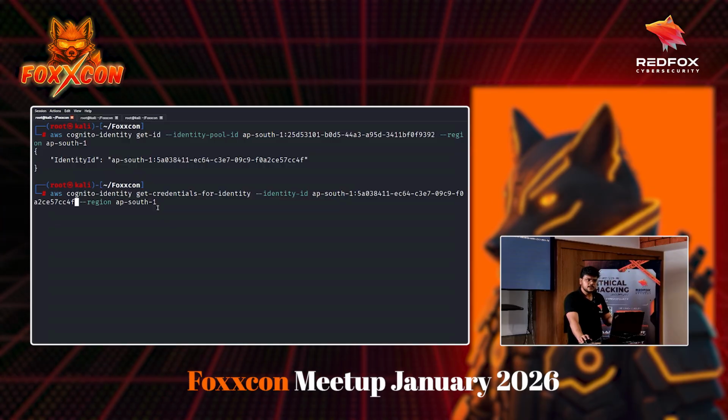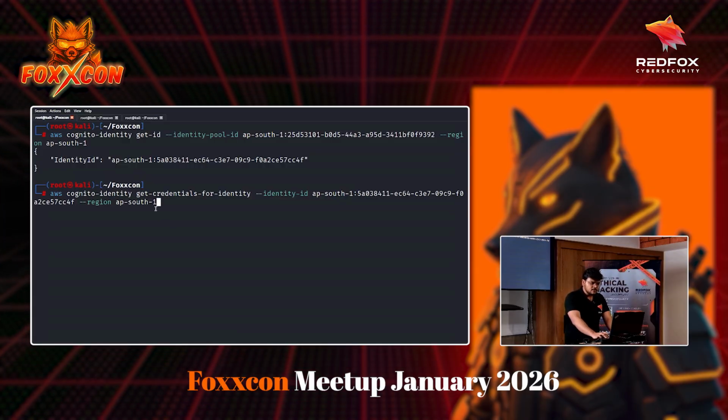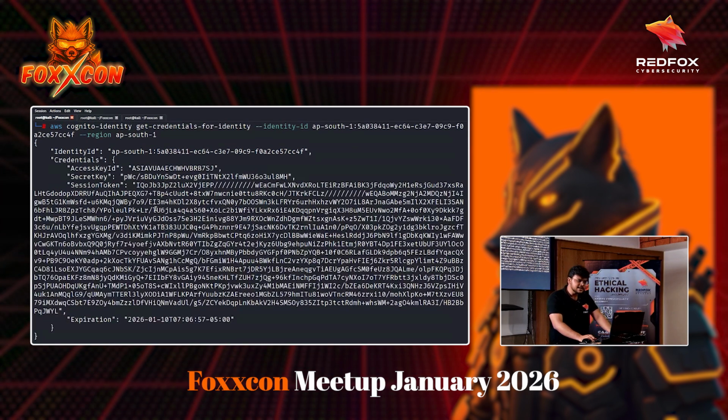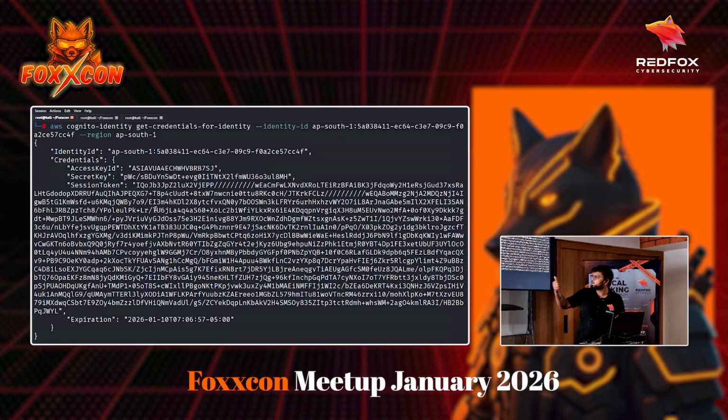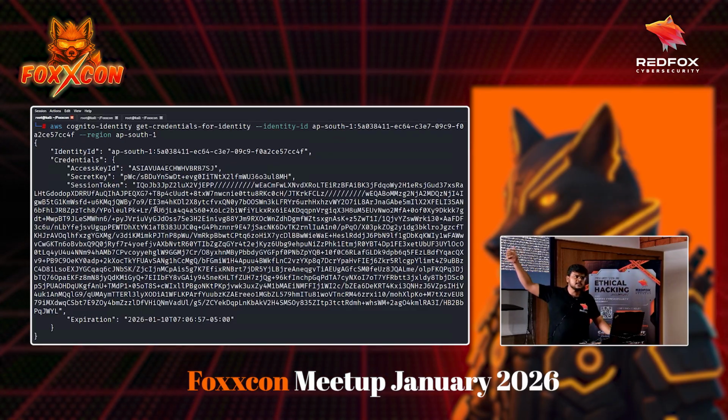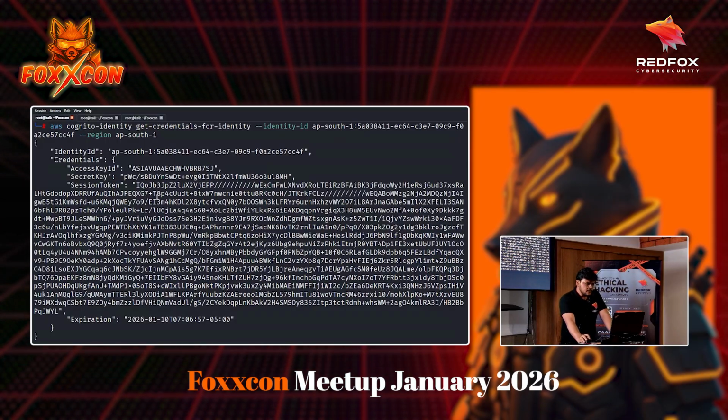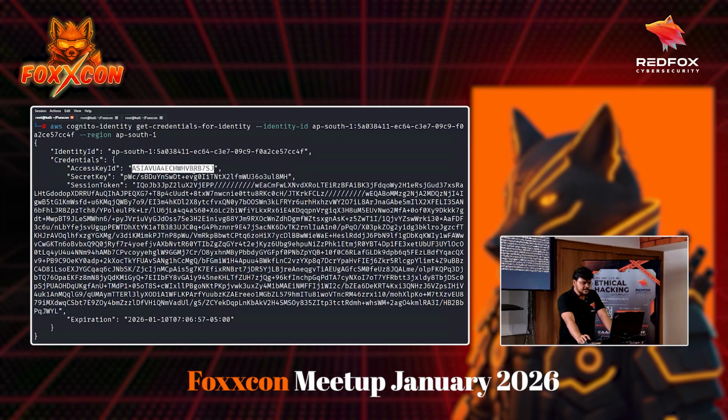Okay, very simple command, and in just 2 commands, we are able to get the temporary credentials with which we can access the AWS service, or whatever the role, whatever the permission assigned to that particular role. Okay, this is the temporary credential of that particular role I just showed you, that is mapped to the guest access. Okay, now we have some credentials. I think with this we have gained initial access to an AWS account.